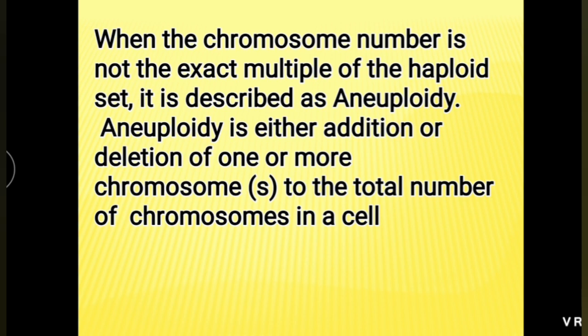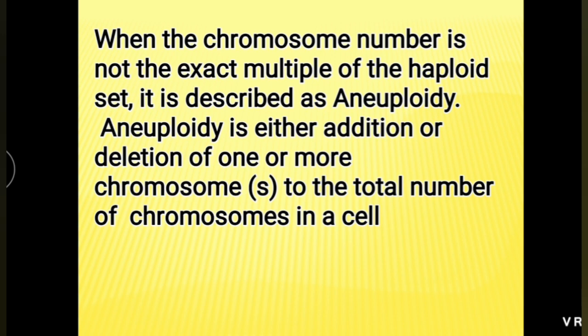Haploid set number is 23. Multiple means 46. Here 45 or 47. This is aneuploidy. It is either addition or deletion of one or more chromosomes to the total number of chromosomes in a cell. It is called aneuploidy.